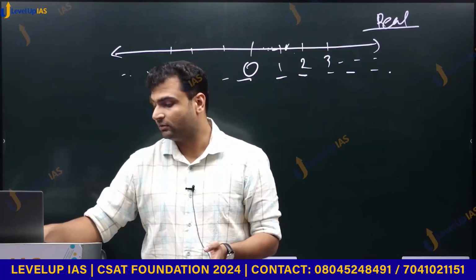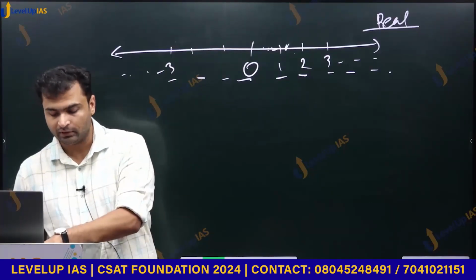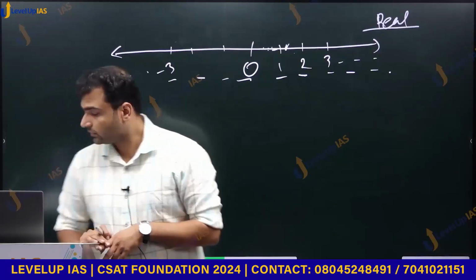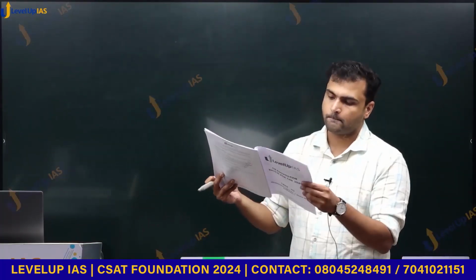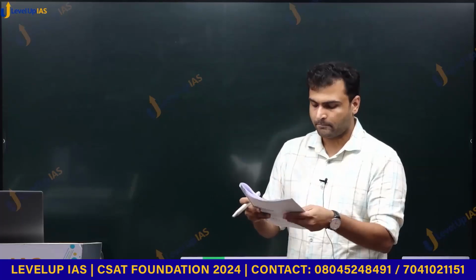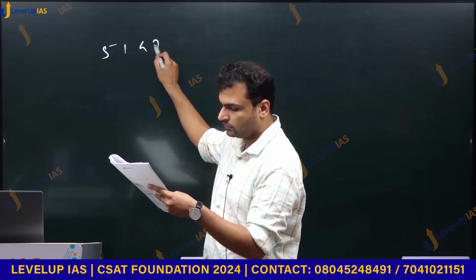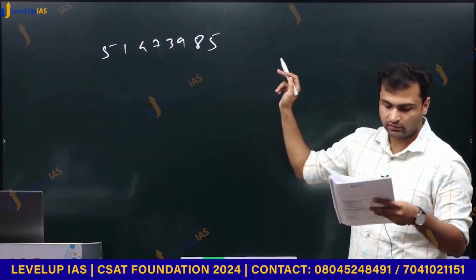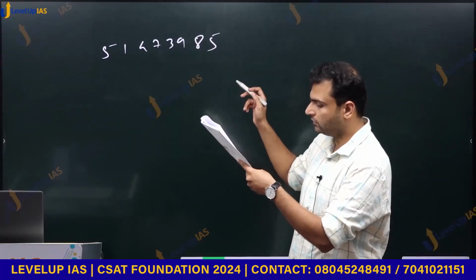And there was a question on this. Let me find it, I'll write it down. This came in CSE 2020. They gave this particular sequence. Is it visible? 3, 9, 8.